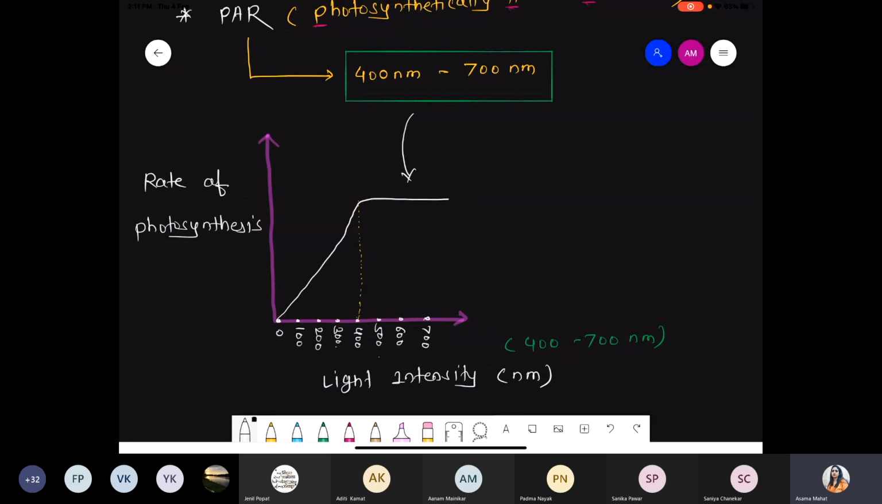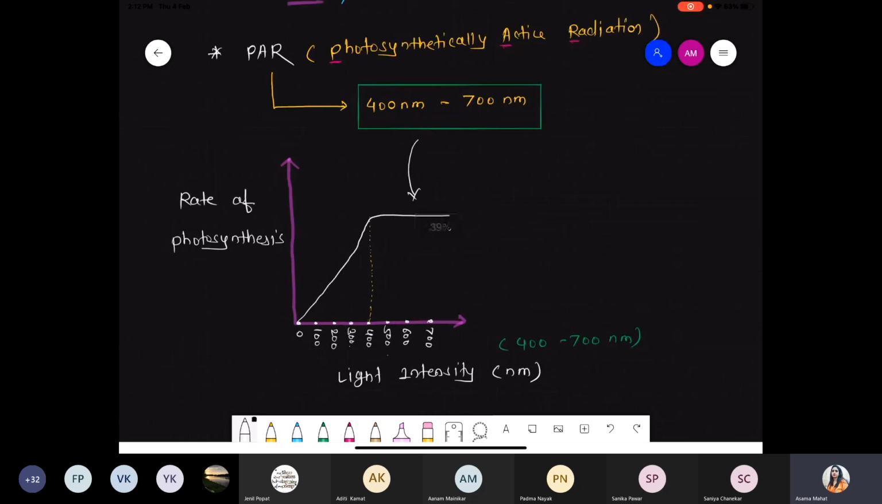In case of red light, photosynthesis is higher. In case of blue light also, there is a graph where it is increased. But that is a different scenario, related to the absorption spectrum. We are not talking about the absorption spectrum. We are talking about the simple condition, light intensity versus rate of photosynthesis, right?